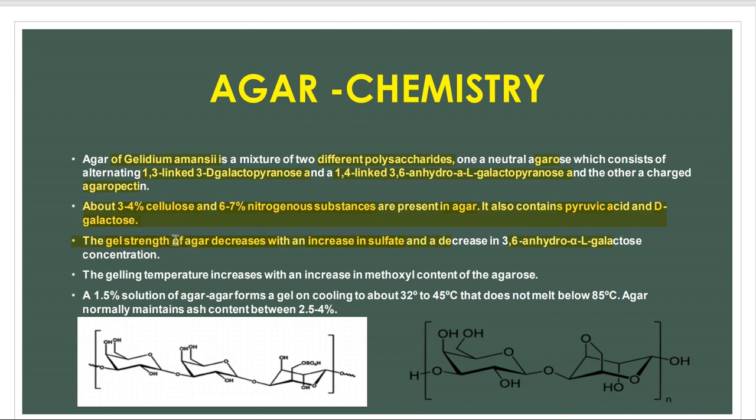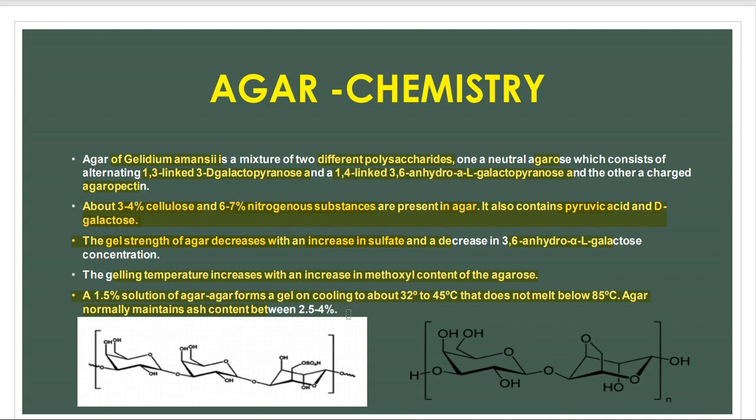Now, you have seen that agar has a very jelly-like structure, right. If we want to decrease its gel strength, then we have to increase the sulfate, and also decrease the 3,6 anhydro L-galactose to decrease the gel strength of agar. The gelling temperature can be decreased, as well as it can be increased by an increase in the methoxyl content of agarose. A 1.5% solution of agar forms a gel on cooling at about 32 to 45 degrees, which does not melt below 85 degrees Celsius.